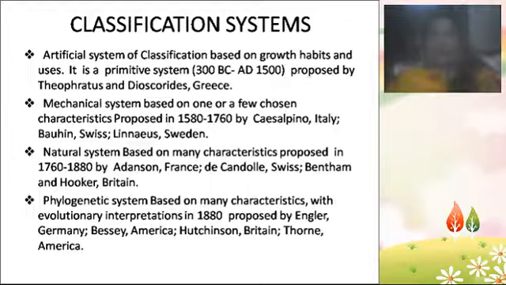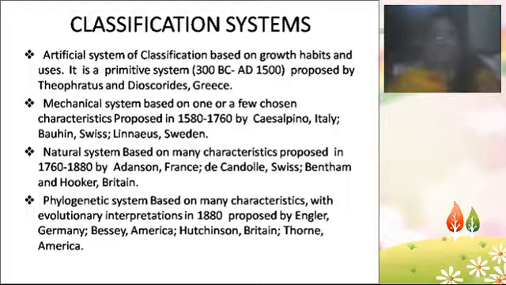Out of all these classifications, the artificial system of classification is a primitive system, from 300 BC to AD 1500. It was proposed by Theophrastus and Dioscorides of Greece. These scientists belong to Greece, and the artificial system of classification is mainly linked to Theophrastus. And then the natural system I already told you. If you study many characters of a plant and classify the plant based on many characters, that is known as the natural system of classification. Example, Bentham and Hooker, which you are going to study in the next classes.